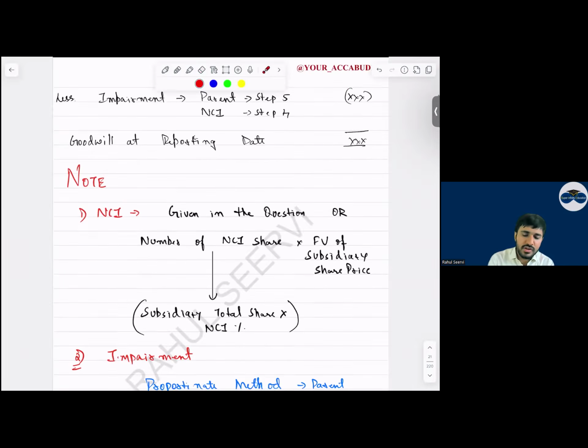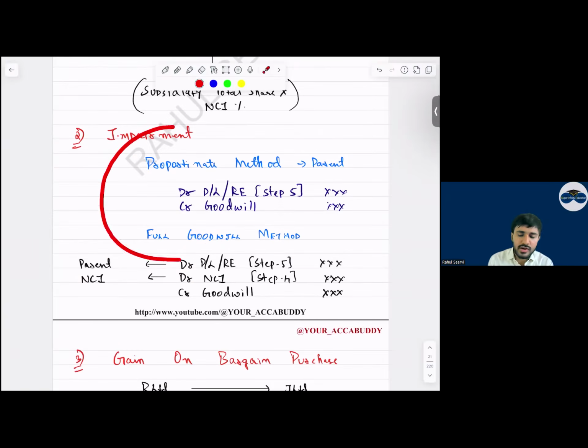Then see, NCI, it is not given, so it is calculated. Impairment, we allocate. See, your journal entry should be very strong. When coming to FR, if you remember the steps, okay, no issue. But especially when coming to SBR, your journal entry should be strong. If any wrong treatment is done, how should you correct it? First mention whatever is the journal entry the examiner has recorded. Then write down the correct entry, cancel out and calculate the correction. You have done this in your class 11th and 12th. I'll come to that point.